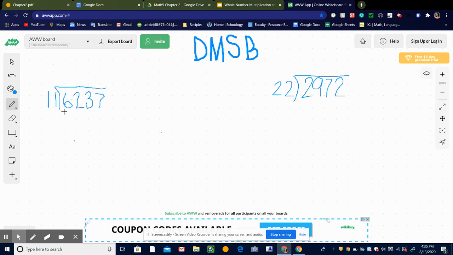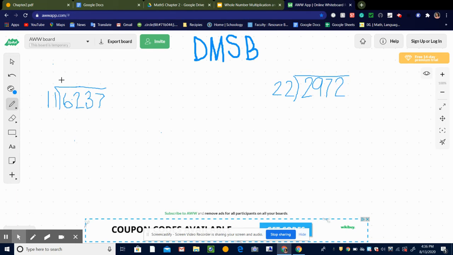Here we are dividing 6,237 by 11. The first thing we want to do is make sure we set the problem up correctly. We put the larger number inside the division sign and the smaller number on the outside. Then we start with step 1, which is to divide. I start with my very first number inside, which is 6, and ask how many times will 11 divide into 6? Well, 11 won't divide into 6 because 6 is smaller than 11.